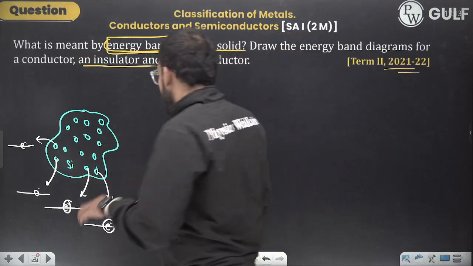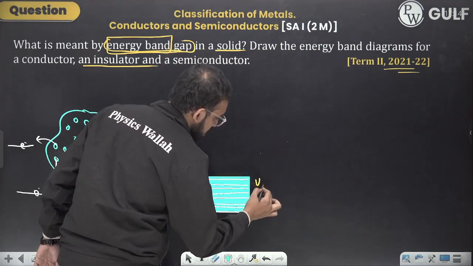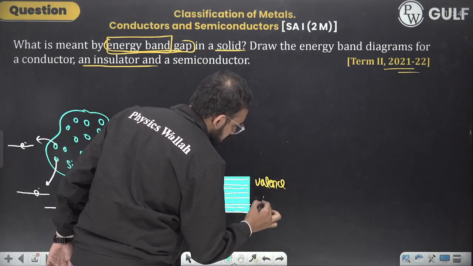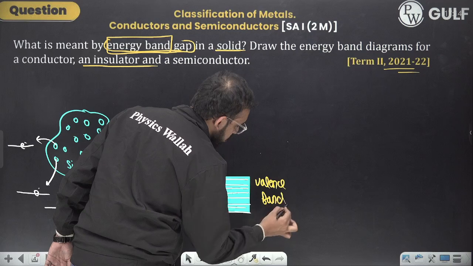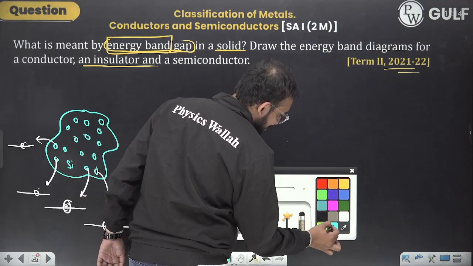Now there are two kinds of band. First one is the valence band. What is valence band? Band in which valence electrons are present.